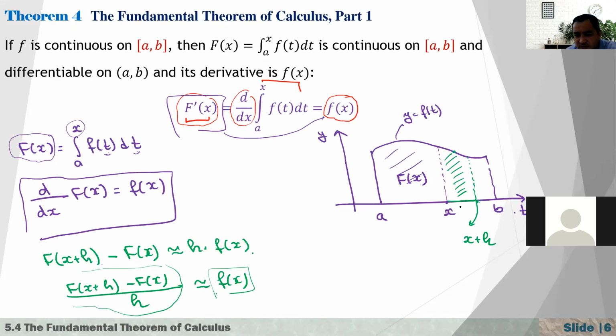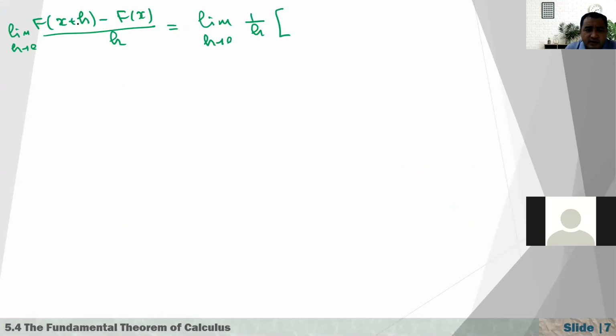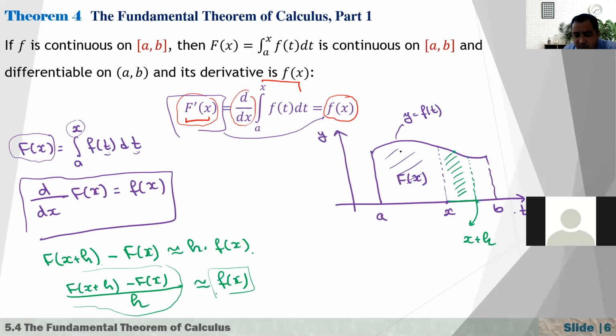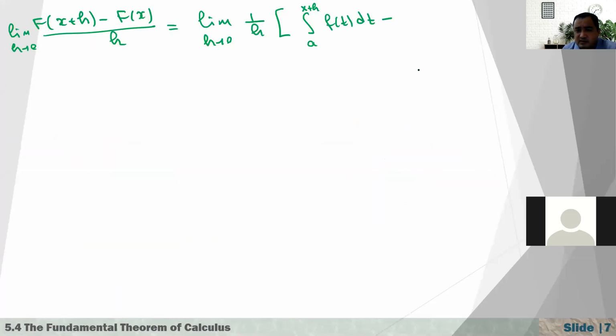It is the area of the whole region from a to x plus h, the integral of f of t dt, minus F of x. F of x is the area under the curve from a to x, so that is the definite integral from a to x of f of t dt.